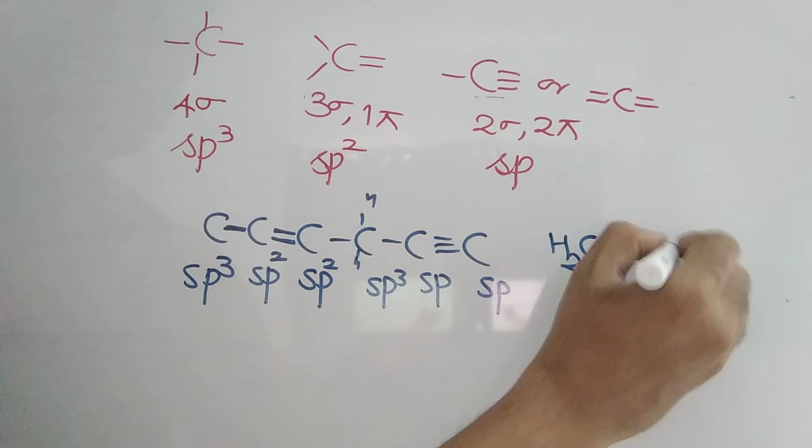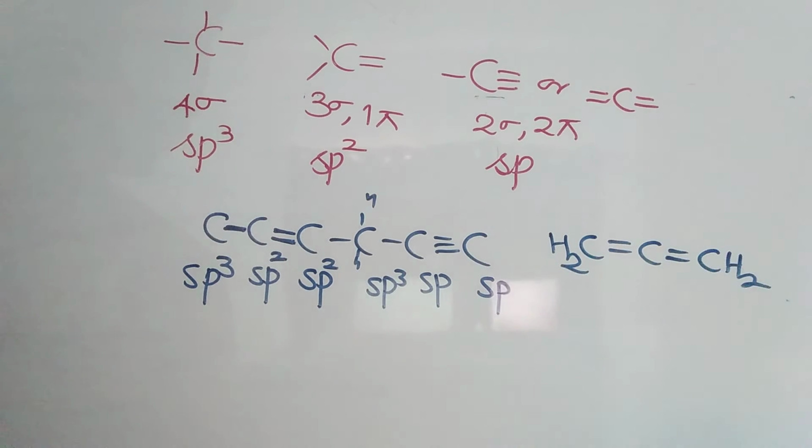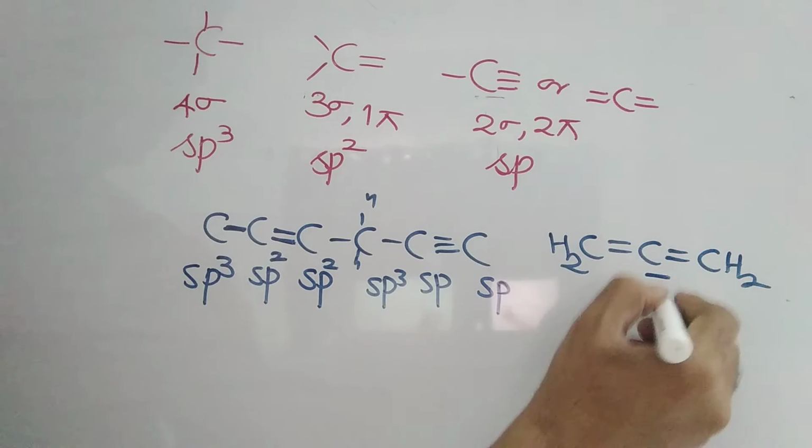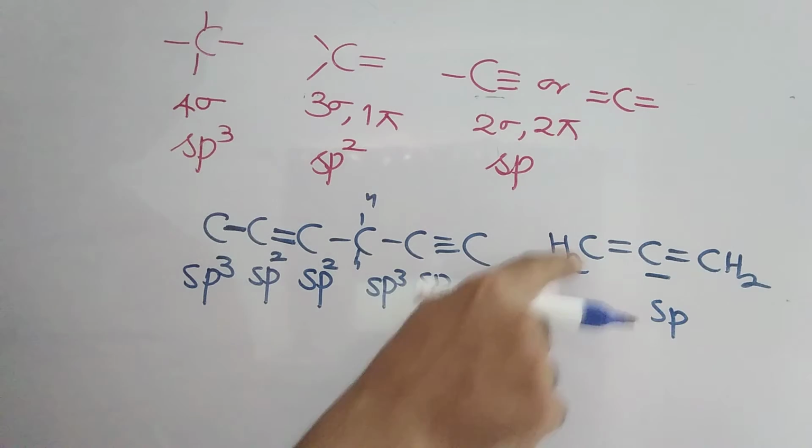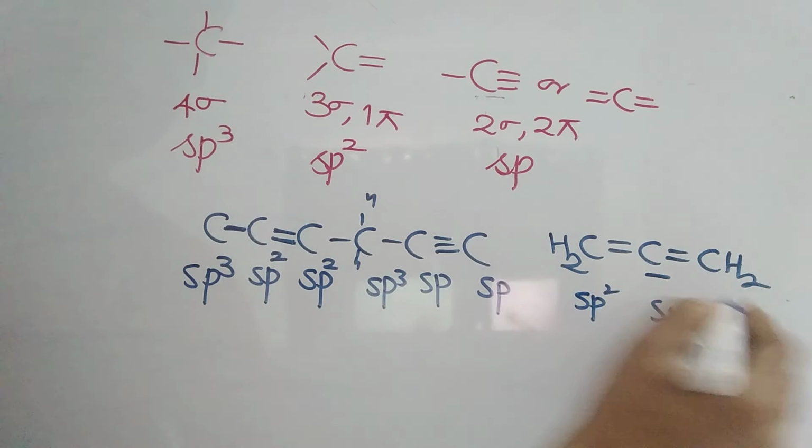CH2 double bond C double bond CH2. In this case, this carbon is sp. You see both sides 2 double bonds are there. And this is sp2. This is also sp2.